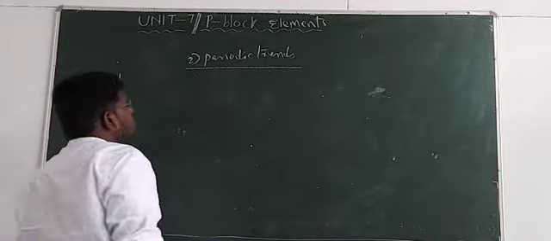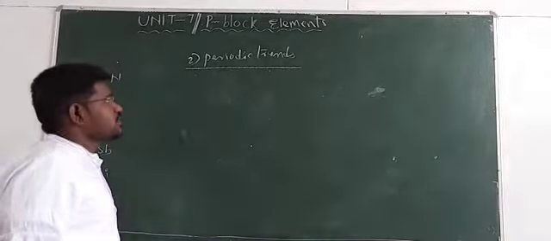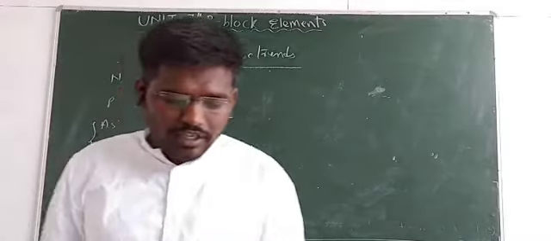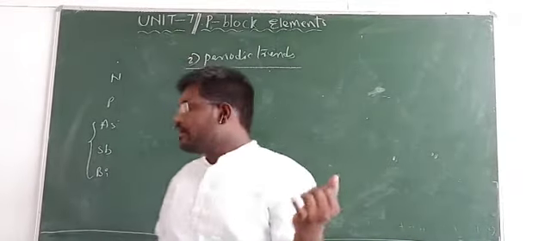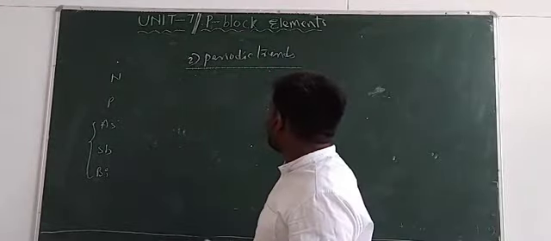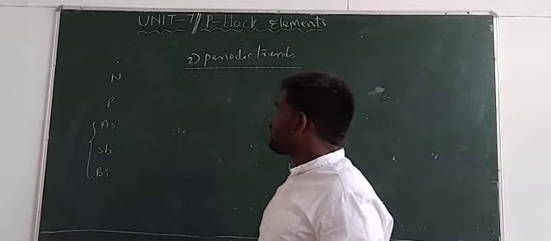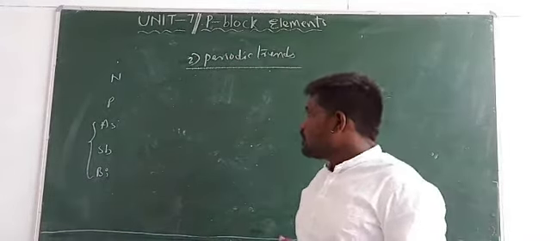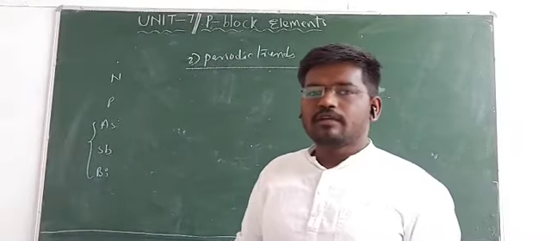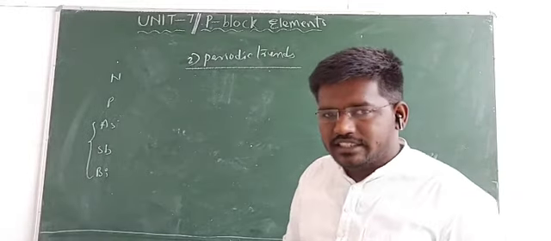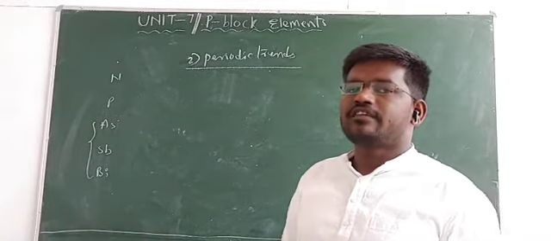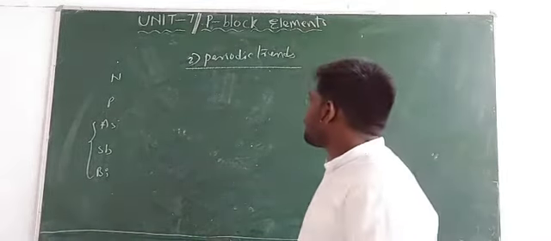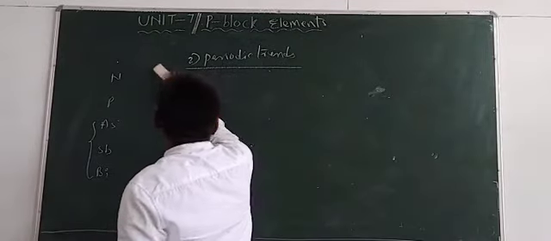So right guys, 4 periodic trends completed. In periodic trends we have discussed the electronic configuration of the 15th group elements, and next one, atomic radius of the 15th group elements. Next one, ionization energy, and last one, electronegativity. So these are the periodic trends of the 15th group elements.